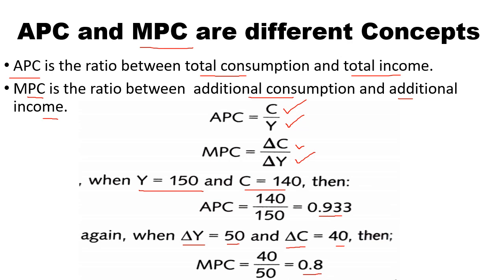So these two, APC and MPC, are different concepts. Average propensity to consume shows the ratio between total consumption and total income, whereas marginal propensity to consume shows the ratio between additional consumption and additional income.